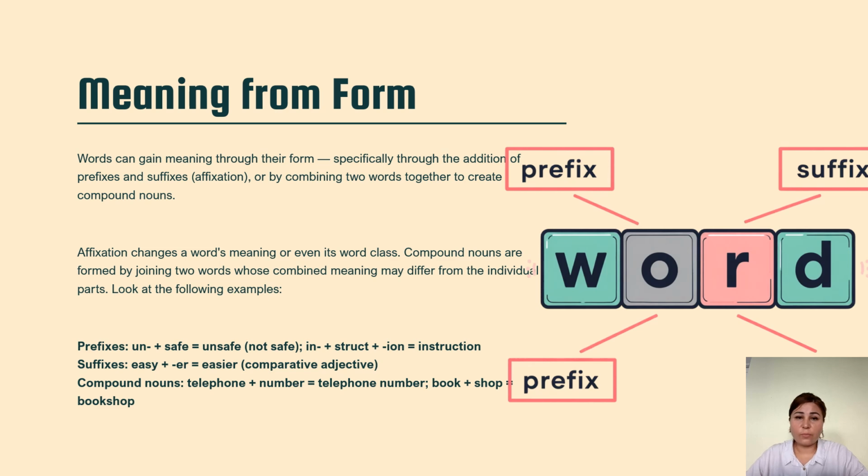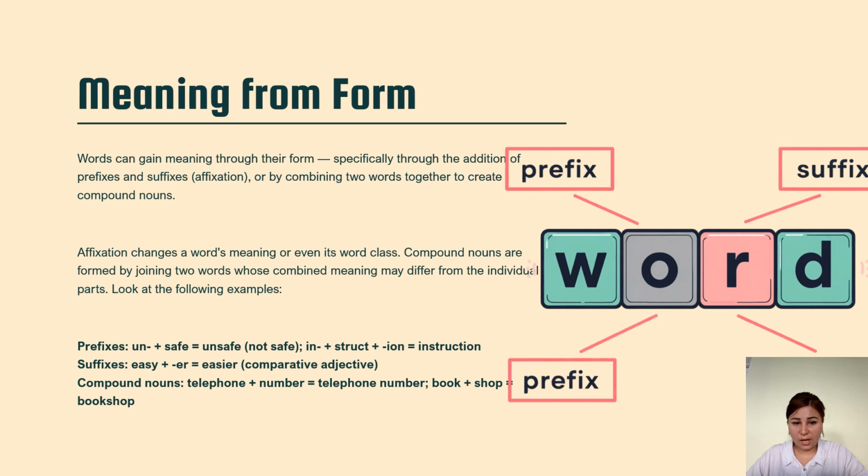Meaning from form. Words can gain meaning through their form, specifically through the addition of prefixes and suffixes, that is affixation, or by combining two words together to create compound nouns. Affixation changes the word's meaning or even its word class. For example, compound nouns are formed by two words whose combined meaning may differ from the individual parts. Look at the following examples.